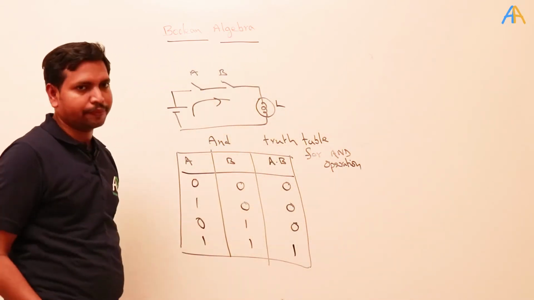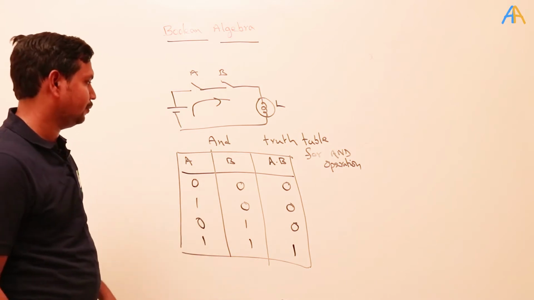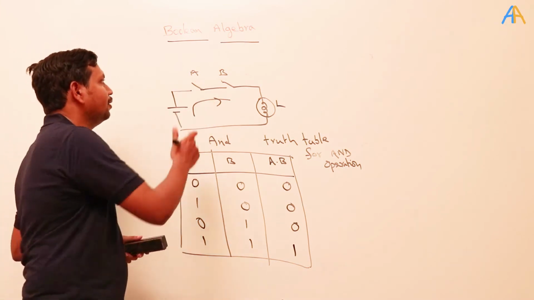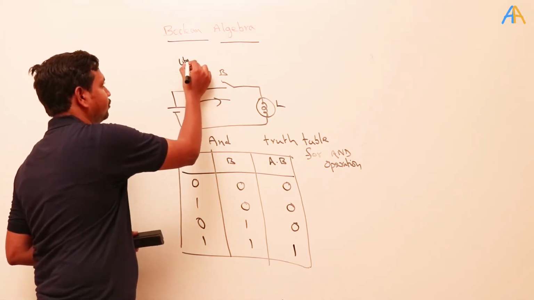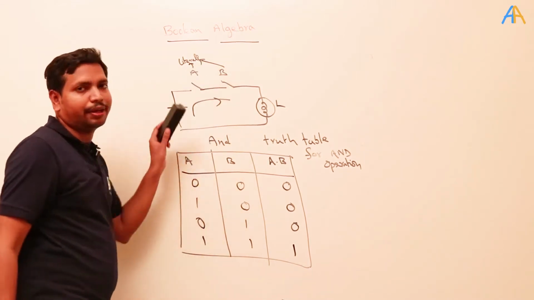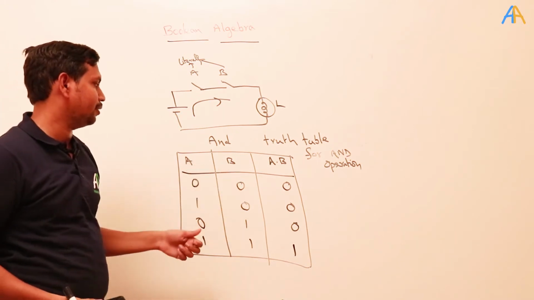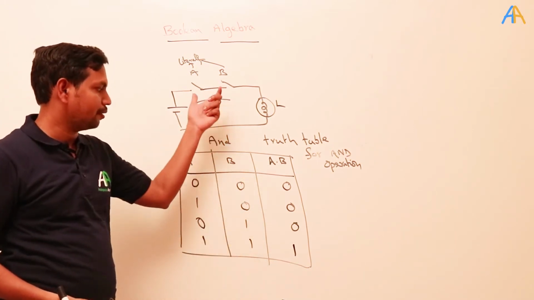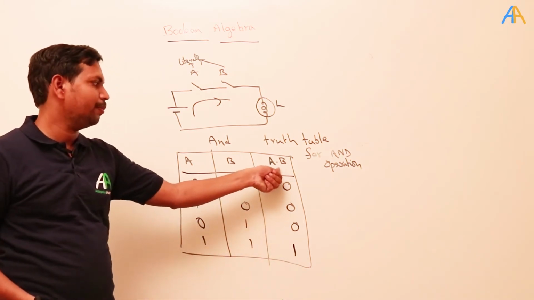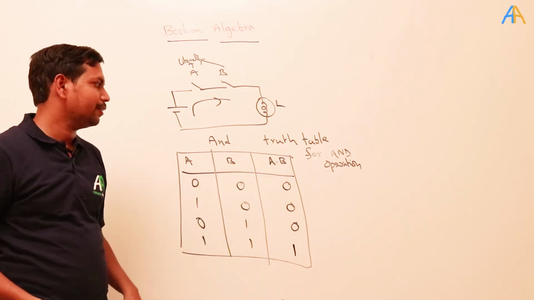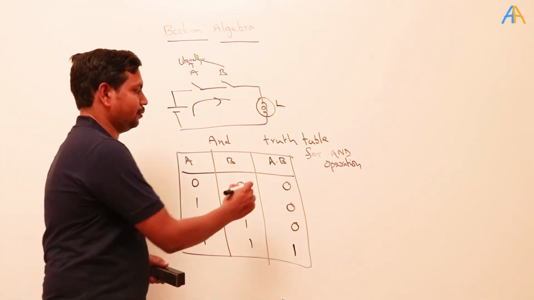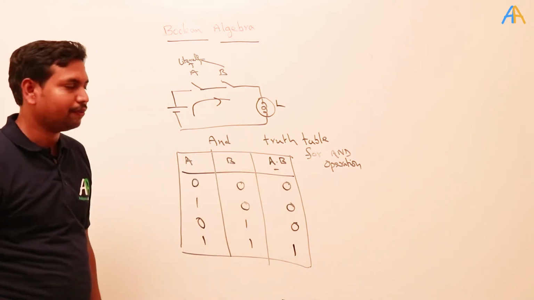Did you understand this one? Similarly, we will see the OR operation. A and B are called variables or literals. When both are 1, then only the circuit closes and the output becomes 1. The AND operation is also represented with a dot. A AND B is nothing but A dot B. This is not multiplication; it is A AND B. This is the truth table of the AND operation.